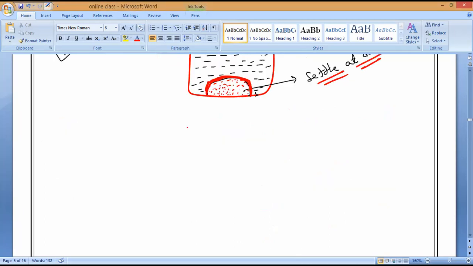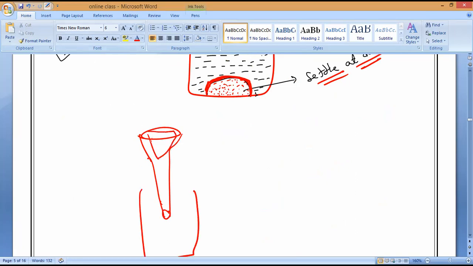Now, this same beaker I will pour onto the filter paper. Will any residue remain or not? I have kept a filter paper. Now you tell me, is there any residue or not? If I pour this water, everything that contains a solid will be stuck here, as you can notice.